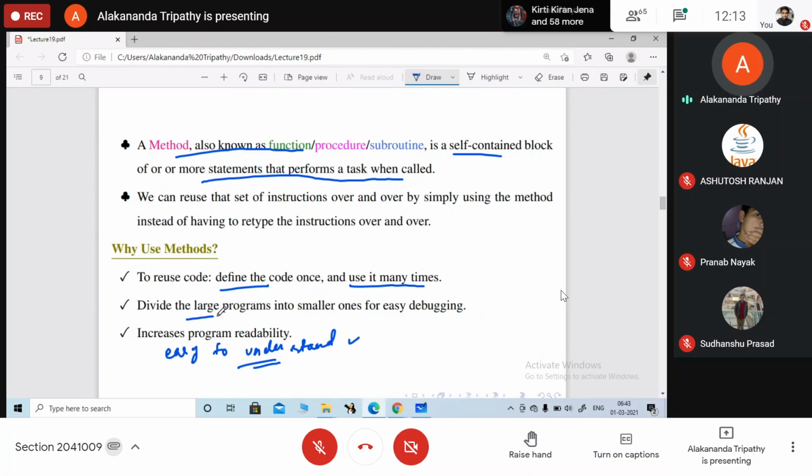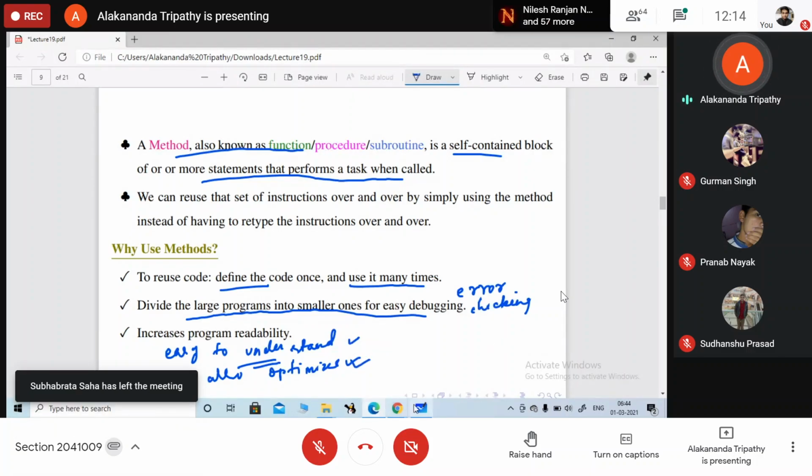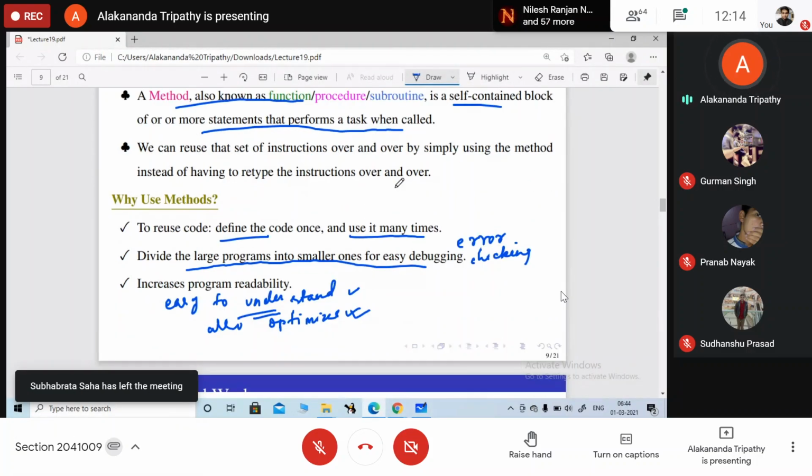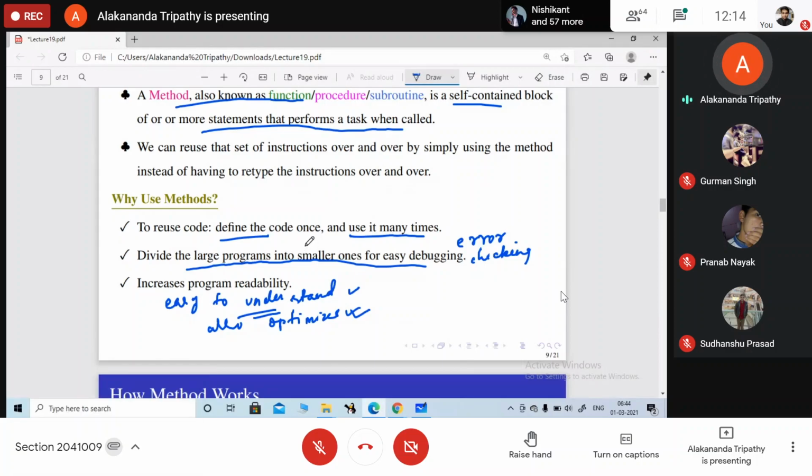We can write the code a single time and we can use it a number of times. And the other advantage is that we can divide a large program into smaller ones for better debugging. So easily हम लोग error भी check कर सकते हैं. So error checking will also be easier. Yes. Ma'am, it also optimizes the execution time. It also optimizes the execution time because we are not going to use the same code again and again. So it will optimize the time of execution. Okay, these are some advantages of using a method.